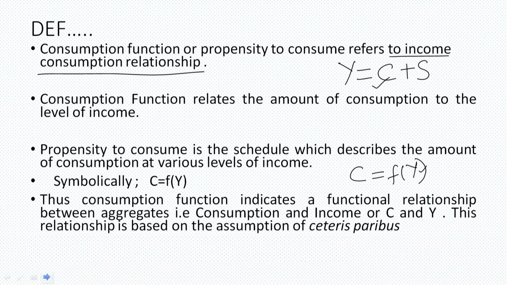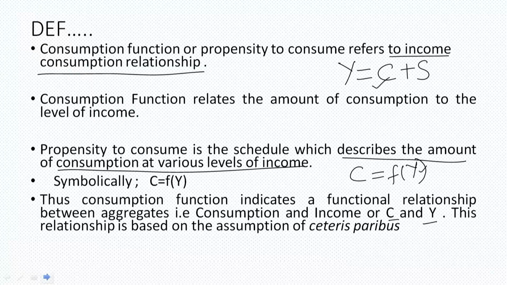Thus, propensity to consume is a schedule which describes the amount of consumption at various level of income. It is a functional relationship of the aggregates. Aggregates of what? Consumption and income. Consumption denoted by C and income denoted by Y. However, this consumption-income relationship is based on the assumption of ceteris paribus.